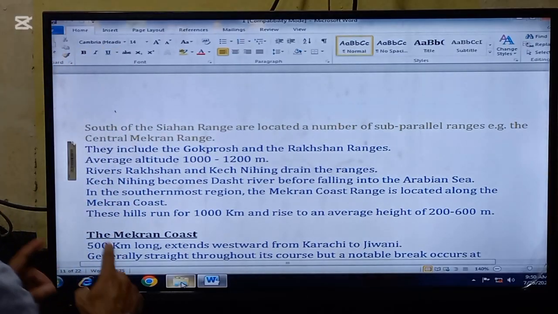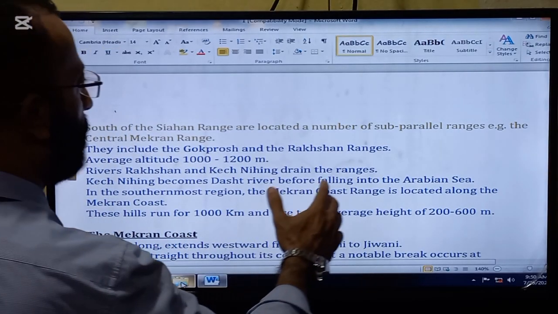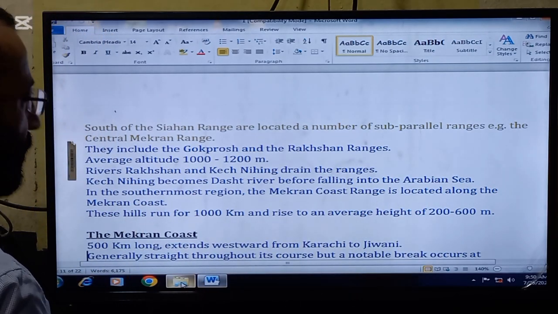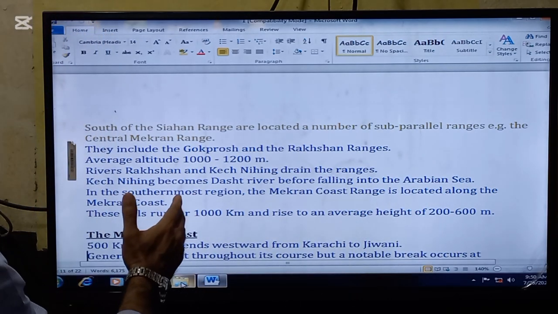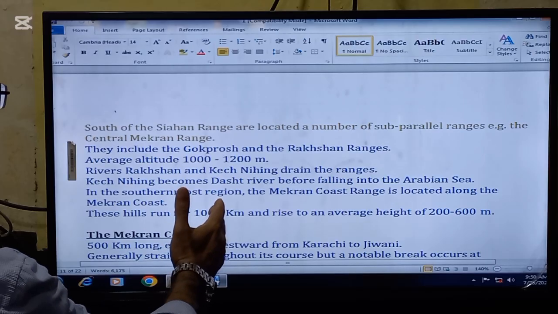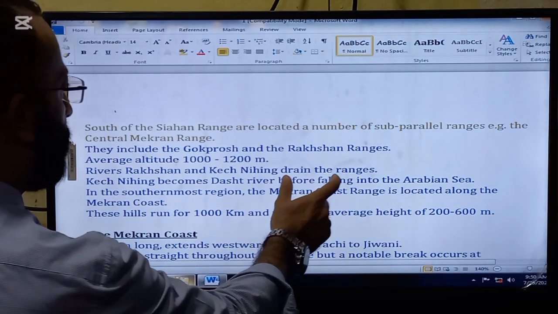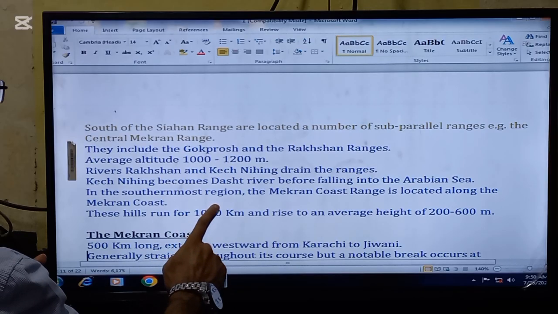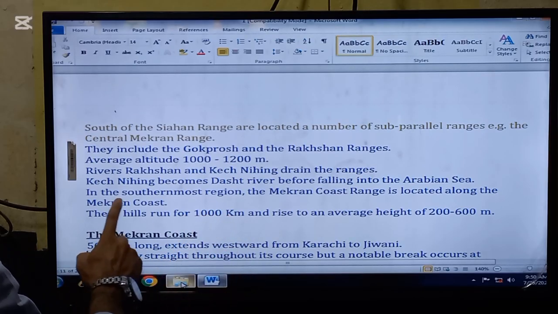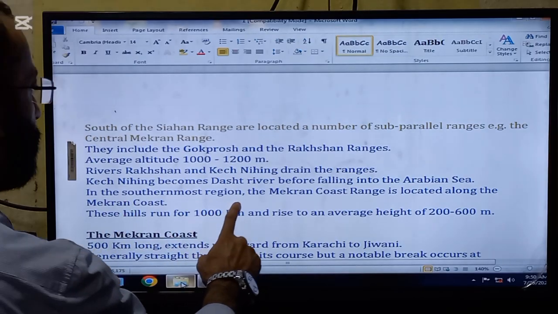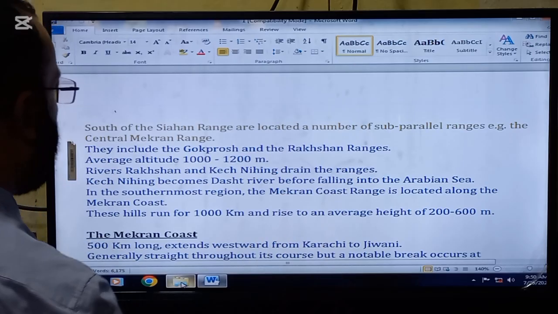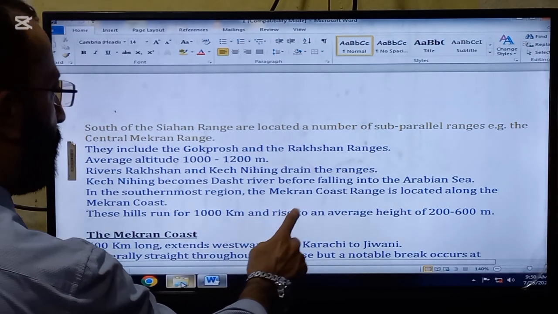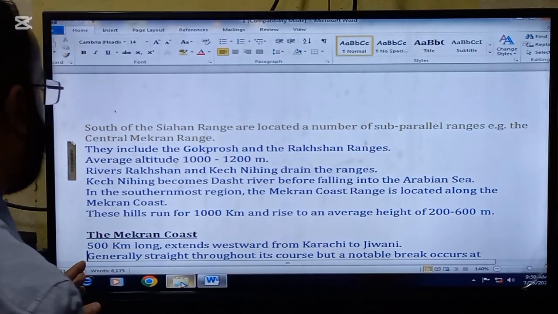South of the Siahan range are located a number of sub-parallel ranges. For example, the Central Makran range. They include the Siahan, Raskoh, and Ranges. Average height is 1000 to 1200 meters. Rivers Rakshan and Kech Nihing drain the ranges. Kech Nihing becomes a Dasht river before falling into the Arabian Sea.